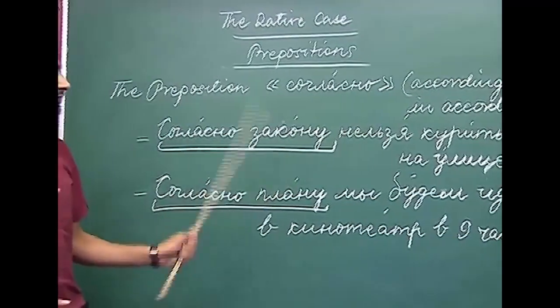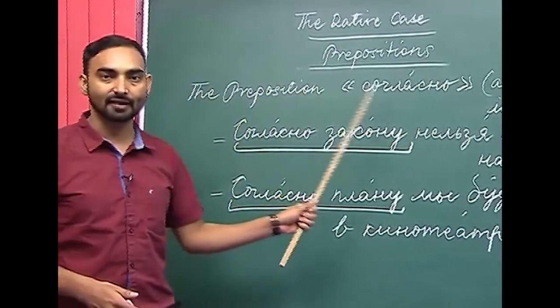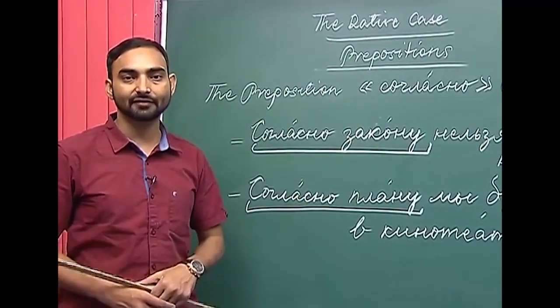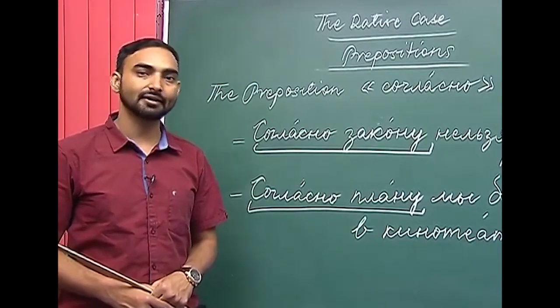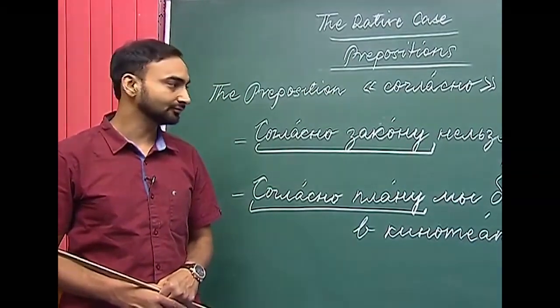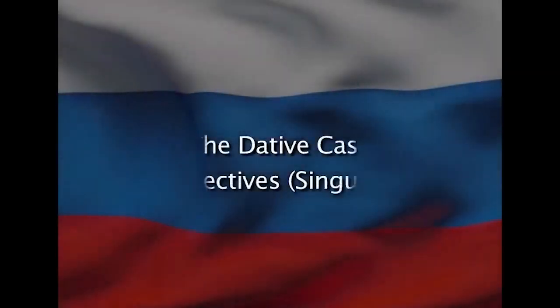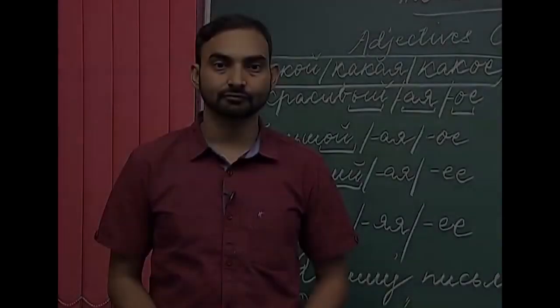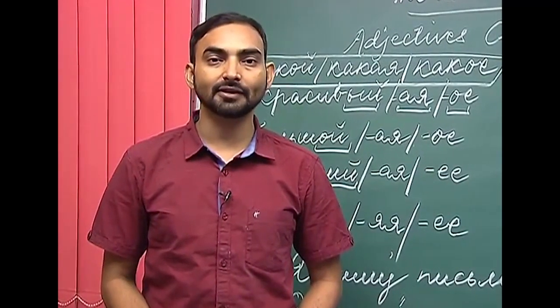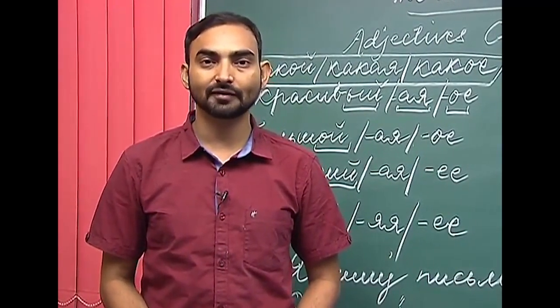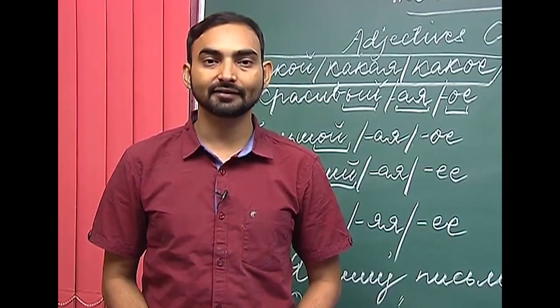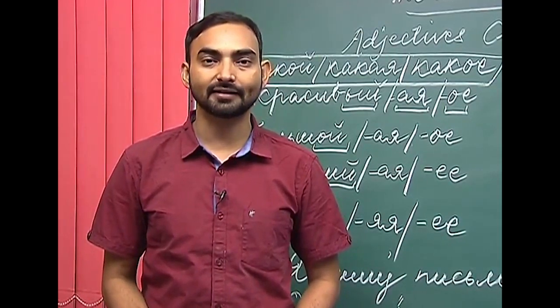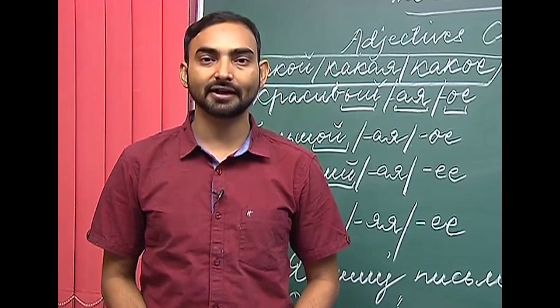So, this is how we use the preposition Saglasna, and it takes the dative case of nouns either in singular or in plural. We have already discussed the declension of nouns and pronouns in the dative case. Let us now discuss the adjectives in singular in the dative case.